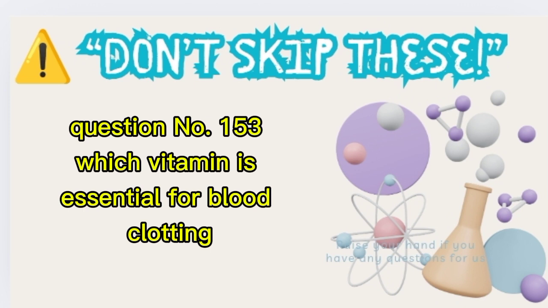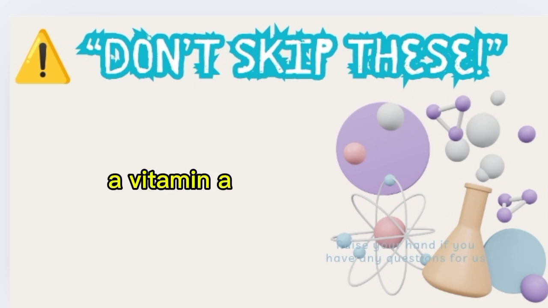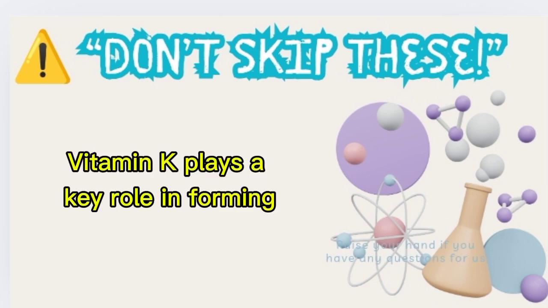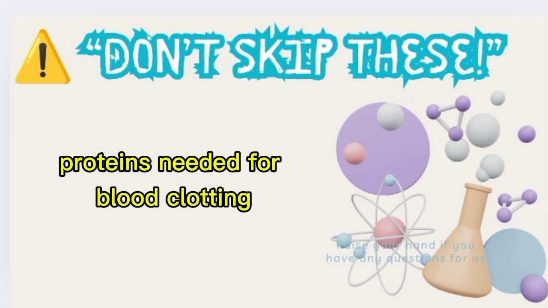Question number 153. Which vitamin is essential for blood clotting? A. Vitamin A. B. Vitamin K. C. Vitamin D. Correct answer: B. Vitamin K. Vitamin K plays a key role in forming proteins needed for blood clotting.